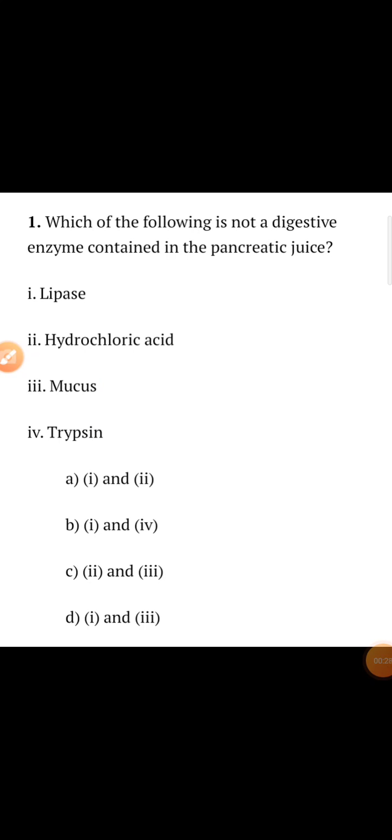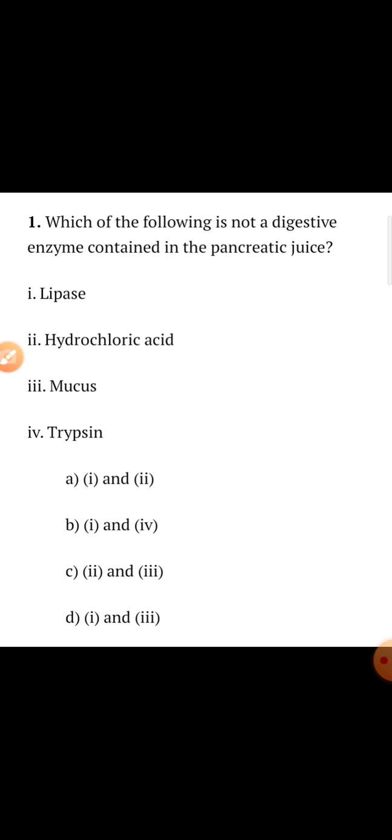The first question which comes is, which of the following is not a digestive enzyme contained in the pancreatic juice? So 4 options are given here: lipase, hydrochloric acid, mucus, trypsin. From here A, B, C and D 4 are given. So what will be the correct option from these 4?